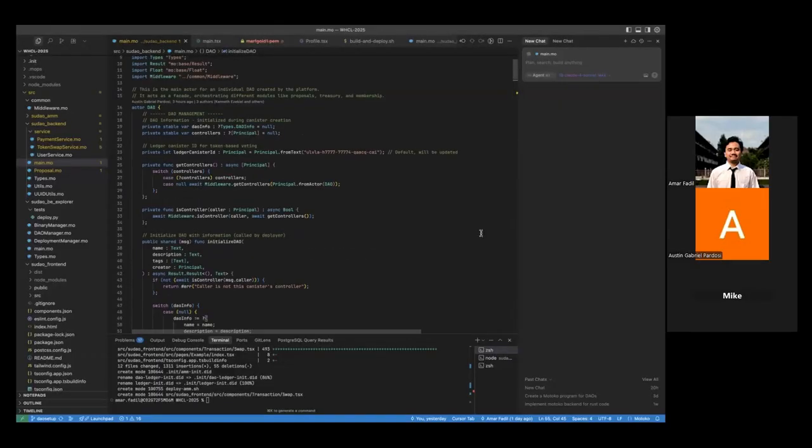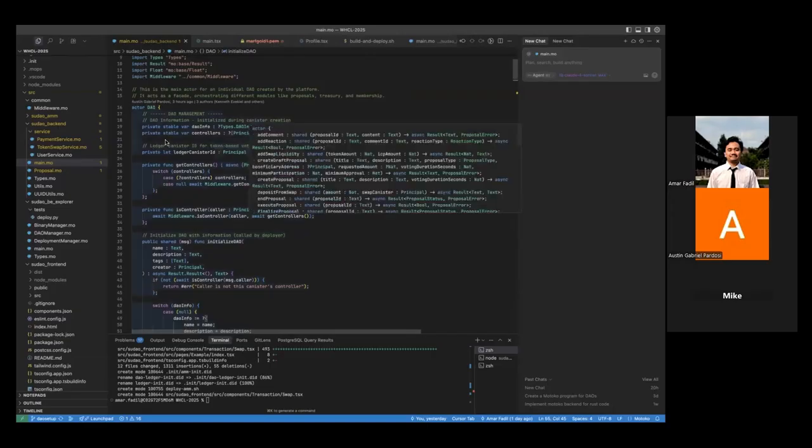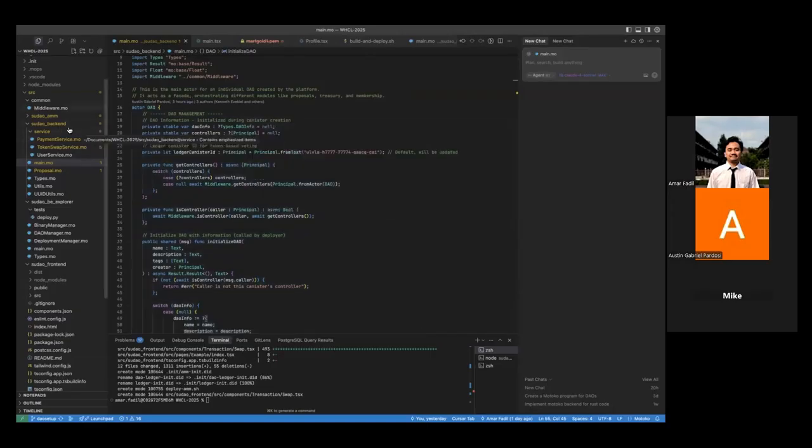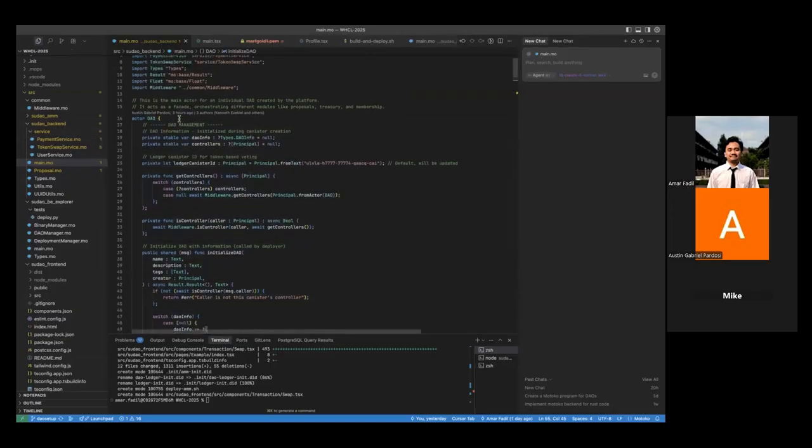So we are from the Sudao team. Currently, we will walk through our code, which consists of the backend and also the front end side. And for the backend itself, we have the Sudao backend, which is the main entry point for our DAO governance.